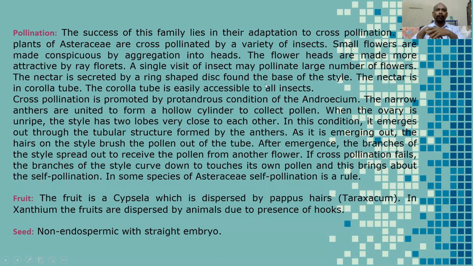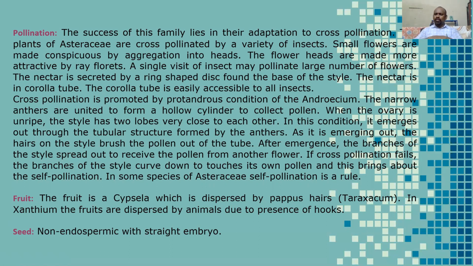So next, pollination. Students, already we discussed in Fabaceae family that piston mechanism. Here in this family we observe another mechanism, that is safety mechanism.